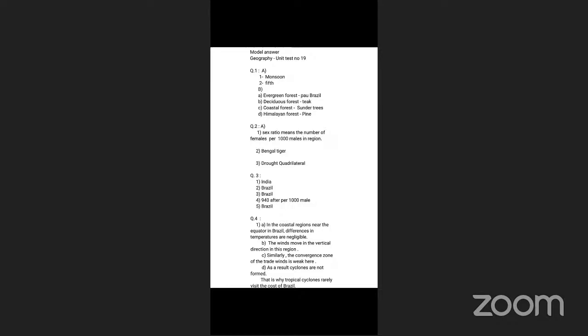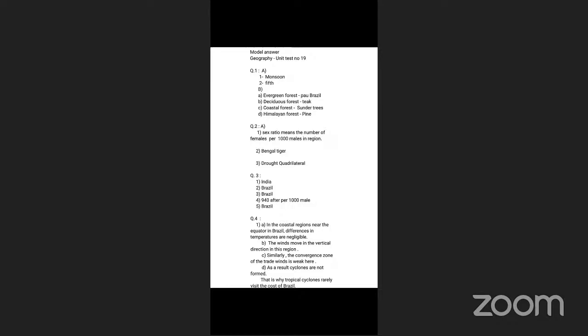Question number 4, what was the female population in India in 1961? Actually, it's the sex ratio, meaning what is the sex ratio of India in 1961? According to this graph, the sex ratio of India in 1961 is about 940 females per 1000 males. 940 is the correct answer.